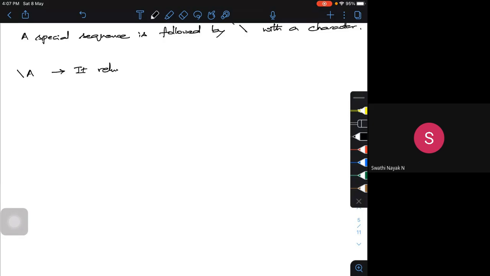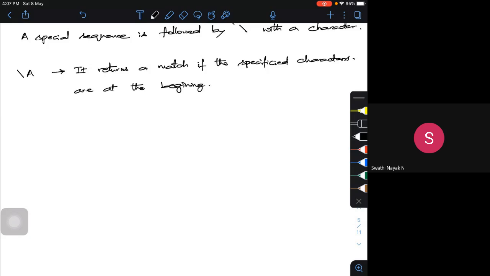It returns a match if the specified characters are at the beginning of the string. I'll give an example, then it will be easier to understand.